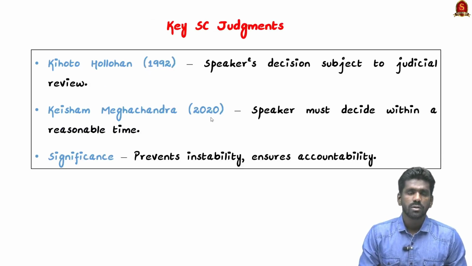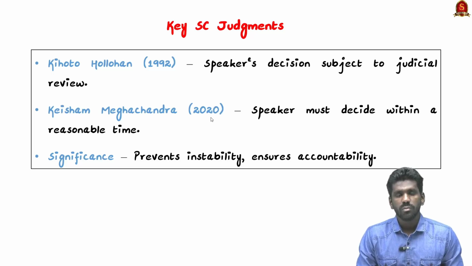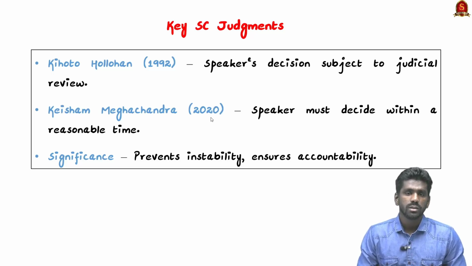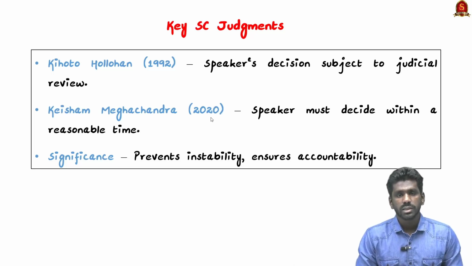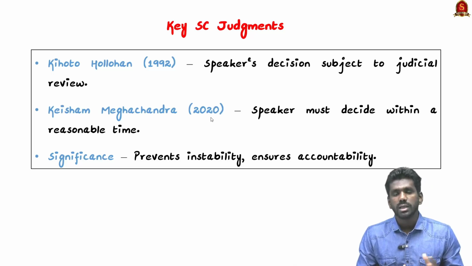Now we shall look at the key cases regarding disqualification. The most important one is the Kihoto Hollohan case. In this case, the Supreme Court held that the Speaker's decision is subject to judicial review. The next one is the Keisham Meghchandra Singh case. In this case, the court emphasized that Speakers cannot indefinitely delay the decisions.